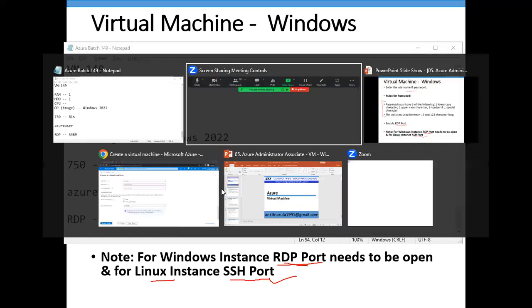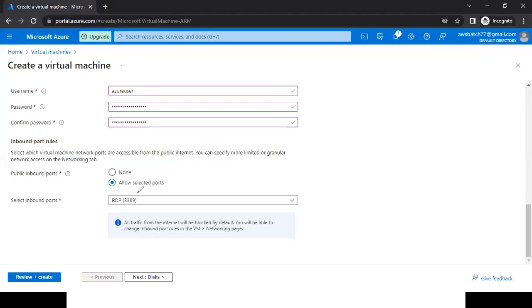Even if you see here, Azure portal, we have clearly mentioned 3389. So by default, Azure is enabling that particular port number because they are aware of that. To connect to this machine, it is mandatory to enable this port number.